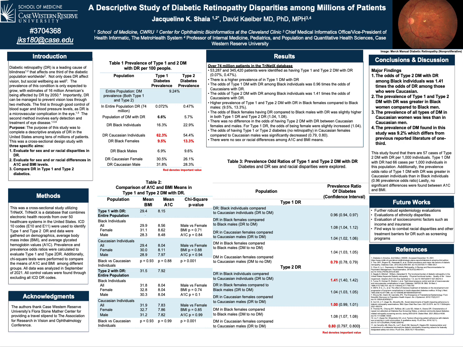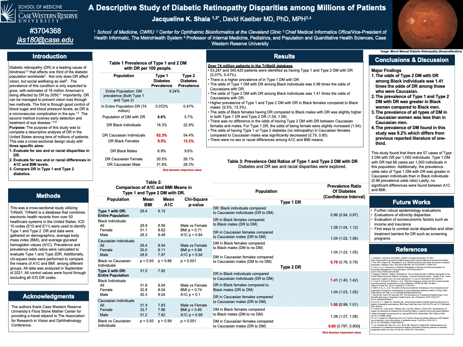If we move along to Table 2, we can visualize the A1C and BMI mean evaluations in type 1 and in type 2 diabetes with retinopathy. Overall, no significant differences were found among any of the comparisons, and this included sex and racial disparity evaluations.